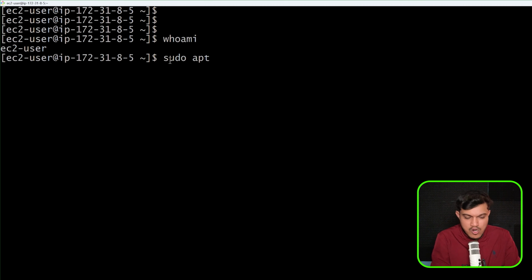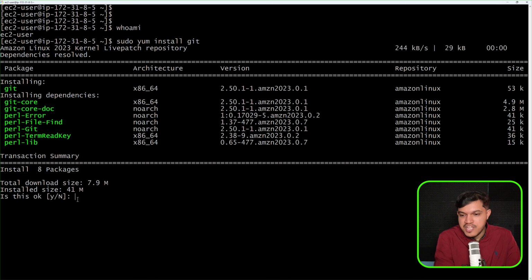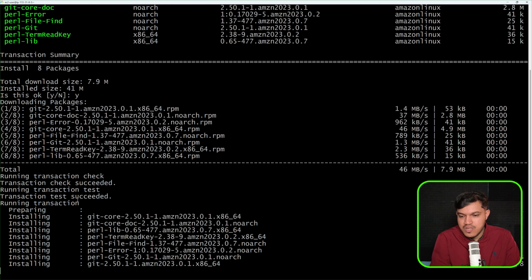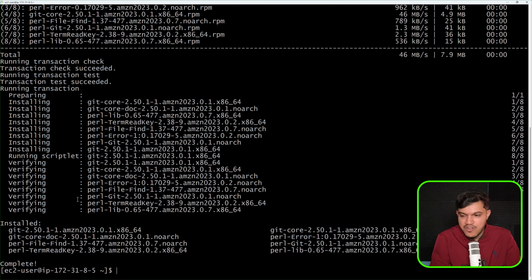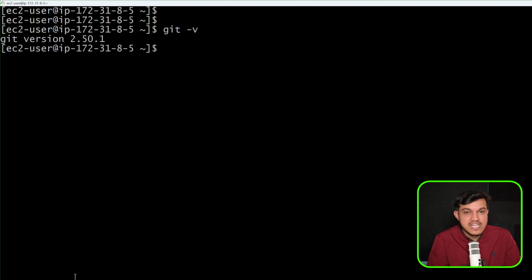Okay. So I want to maybe install Git here. I'll say here sudo yum install git. Okay. The moment I do this, Git will be installed. See here, within no time, Git is being installed. You can see it is asking me the permission here. I'll say yes, of course, please do install, and it is installing. Great, it is completed, and you can check here git -v. We are getting the git version. That means git is installed.